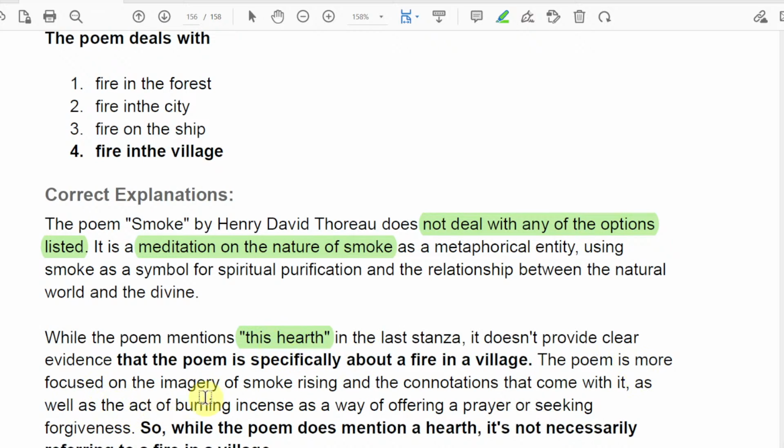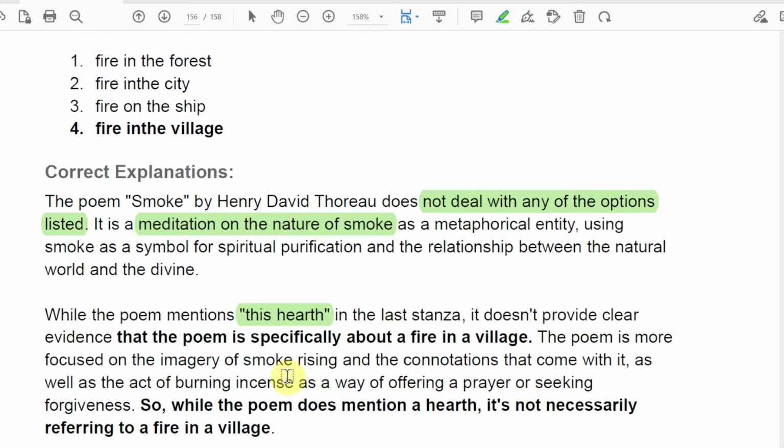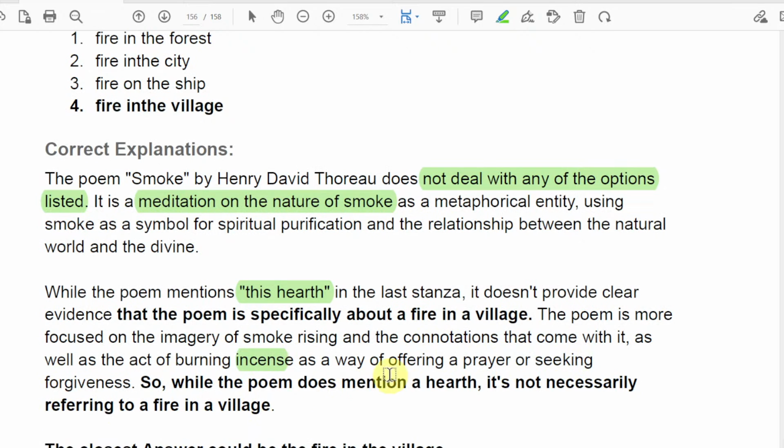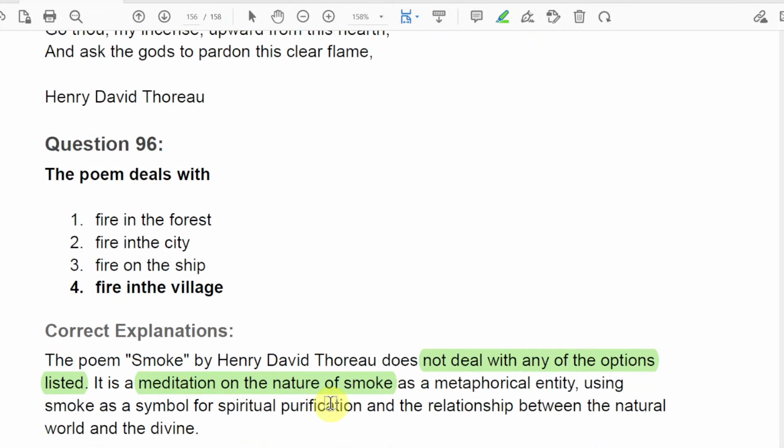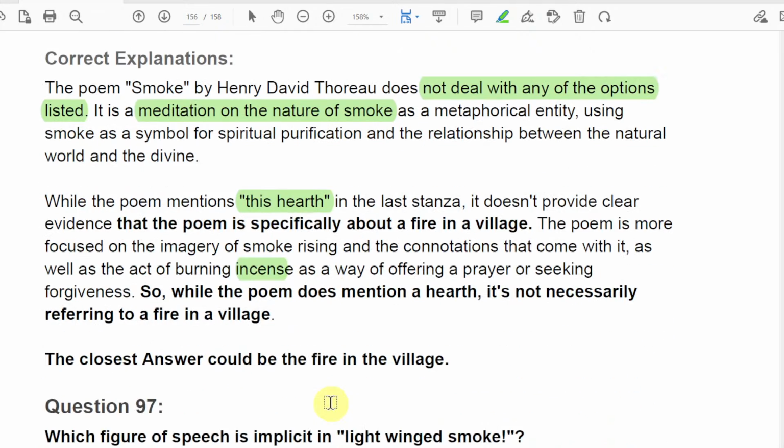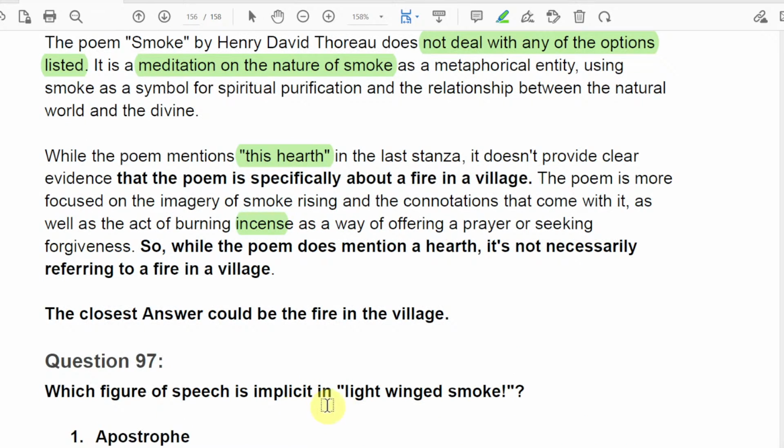The poem is more focused on the imagery of smoke rising, as well as the act of burning incense, a way of offering prayer and forgiveness. So while the poem mentions a hearth, it's not necessarily referring to a fire in the village. Could be a fire in the village, exactly, you got the answer. Which figure of speech is implicit? Light-winged smoke.